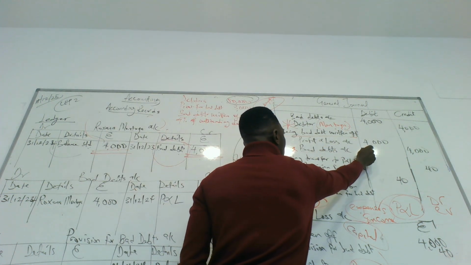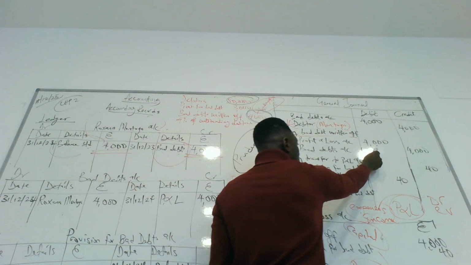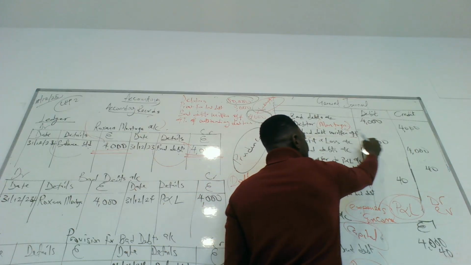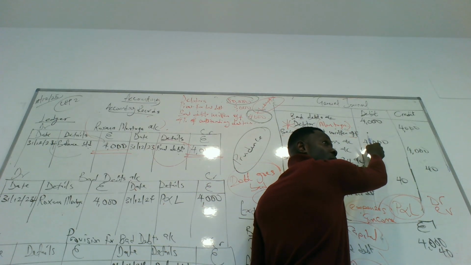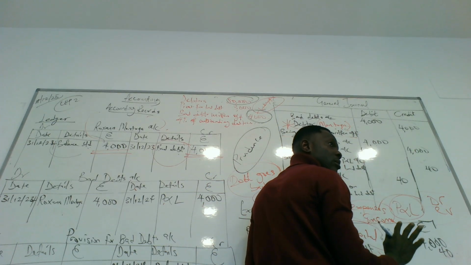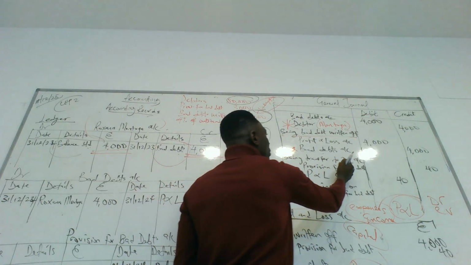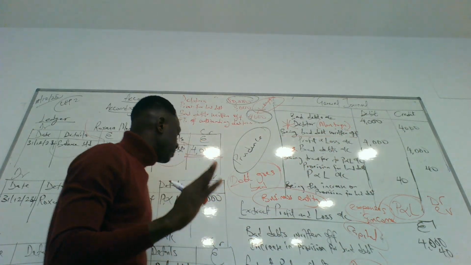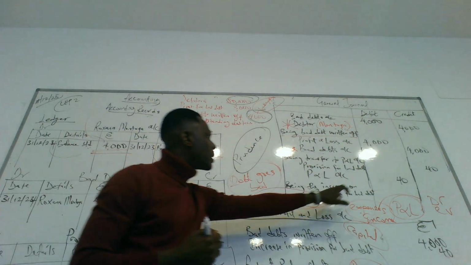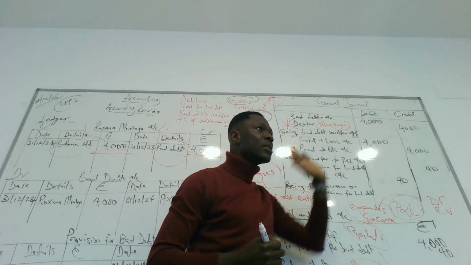Profit and loss account is 4,000, the amount of expenses that will be paid. The bad debt account, because these are the two accounts that we need now. Bad debt and P&L accounts. Now, it has been transferred to the profit and loss account because it's an expense. So because an expense has been transferred, 4,000 has been transferred.